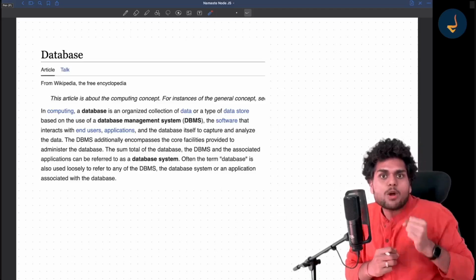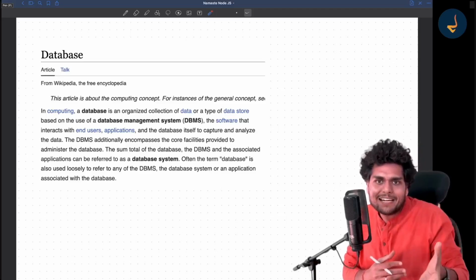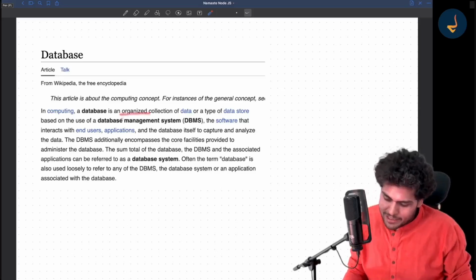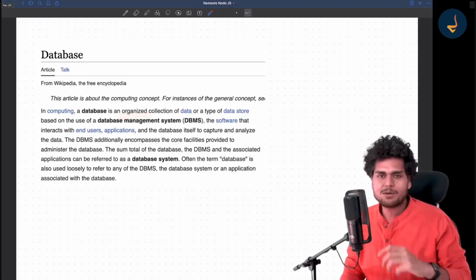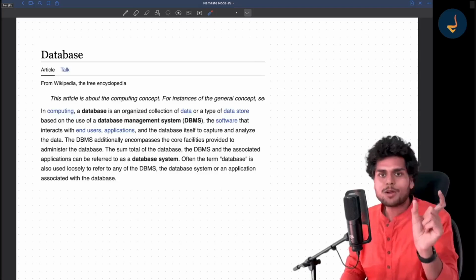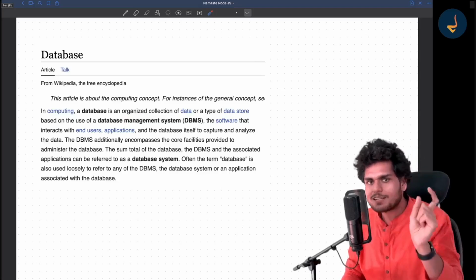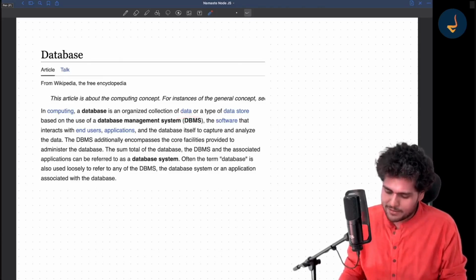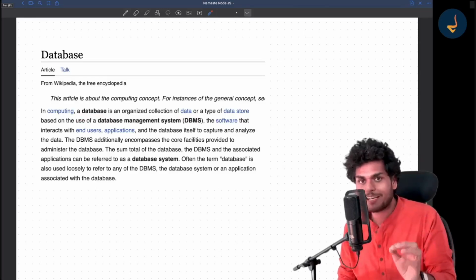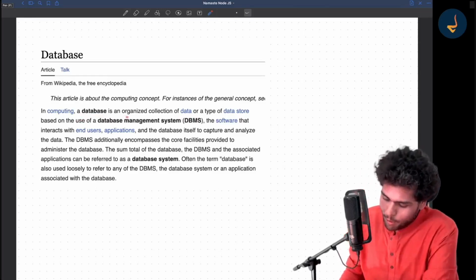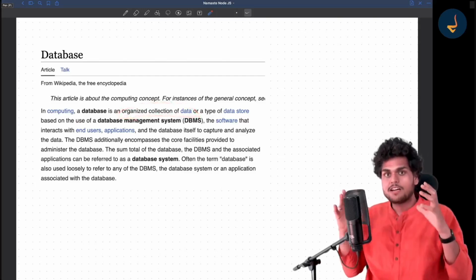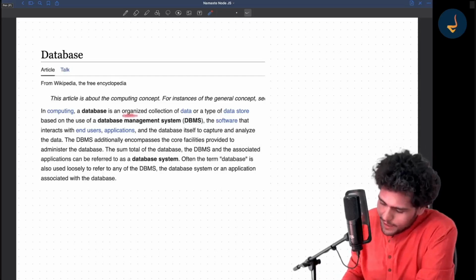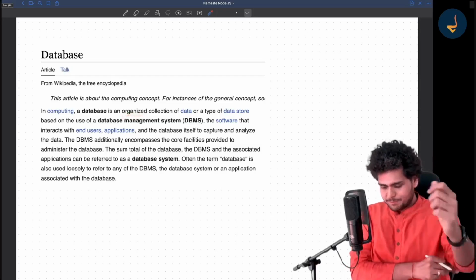Database means you are organizing the data in a way so that you can perform certain operations easily. You can add data in that structured, organized format. You can use the word structured or the word organized, because these two words are very important when you're talking about data or databases. So an organized collection of data, or a structured way of collecting data, is known as a database. The word organized or structured is very important.